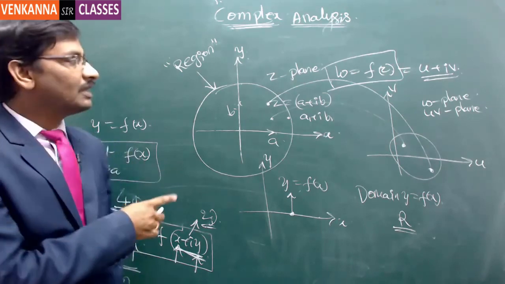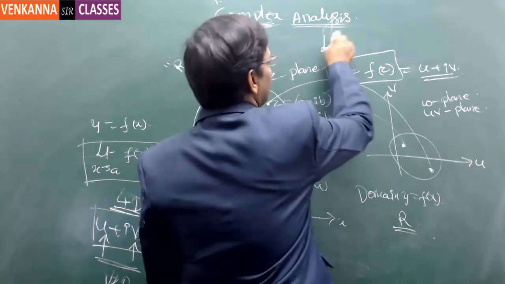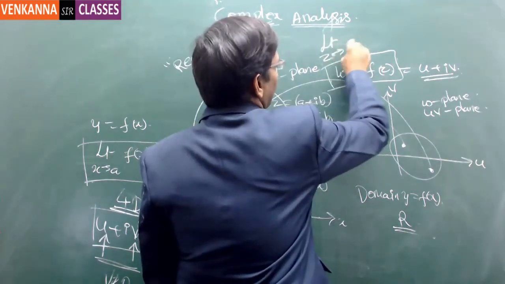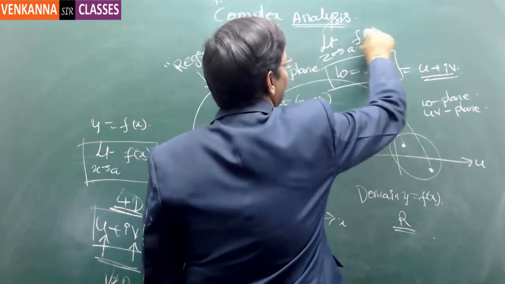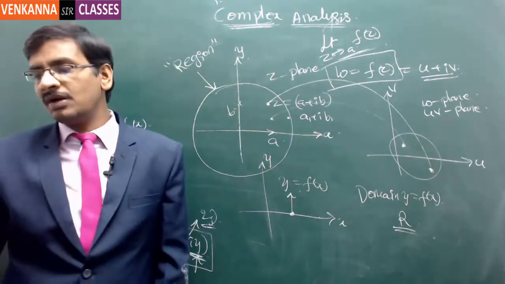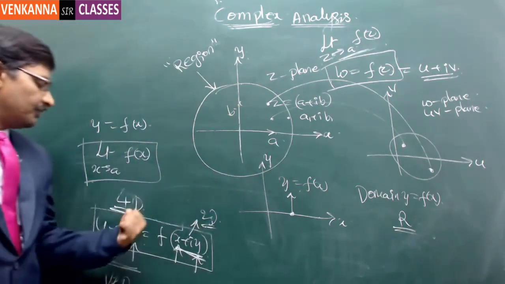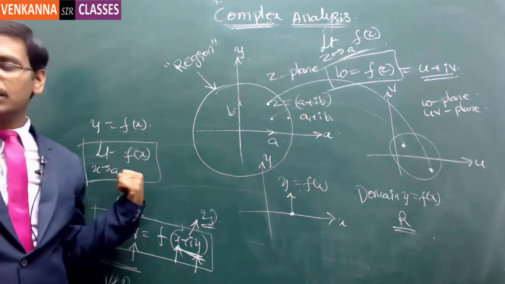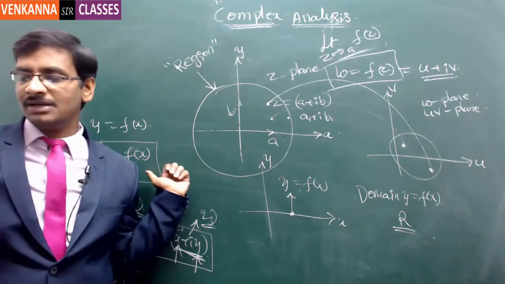But here, if you wanted to approach a complex number, that is limit z tends to a, where a is a complex number, f of z, then the approach is completely different. This is what made our complexity. Here, what you have done is x tends to a. That means a plus and a minus. That is the left limit and right limit we have analyzed.